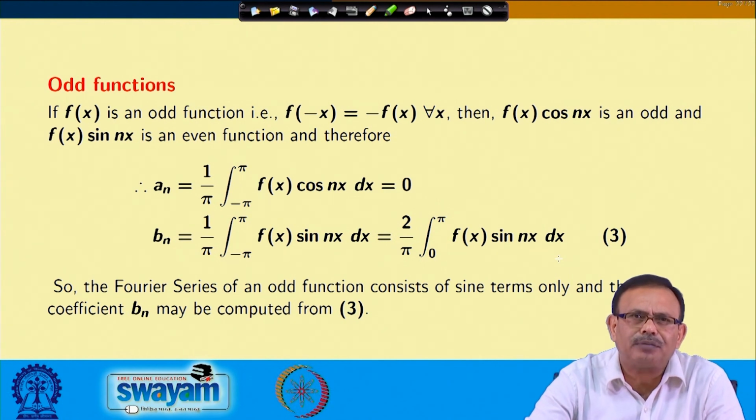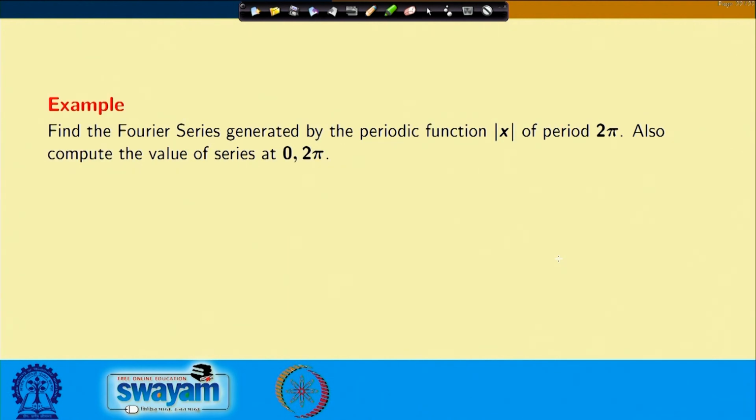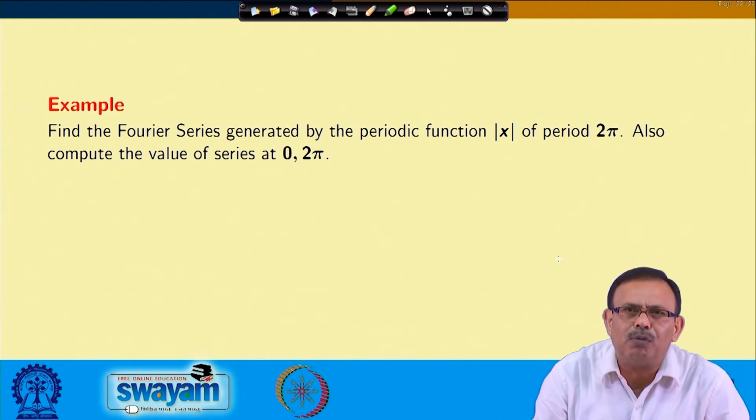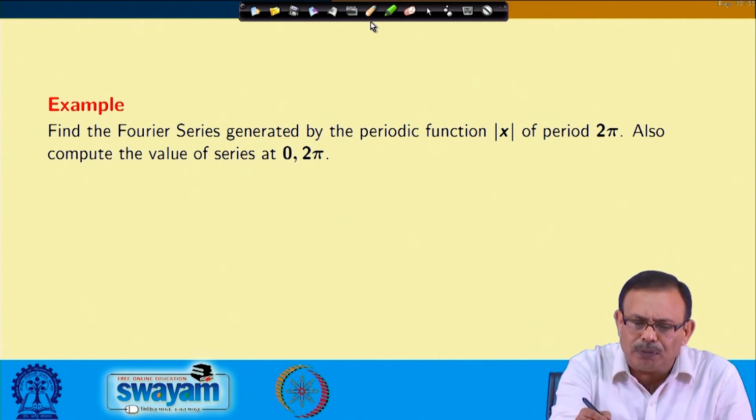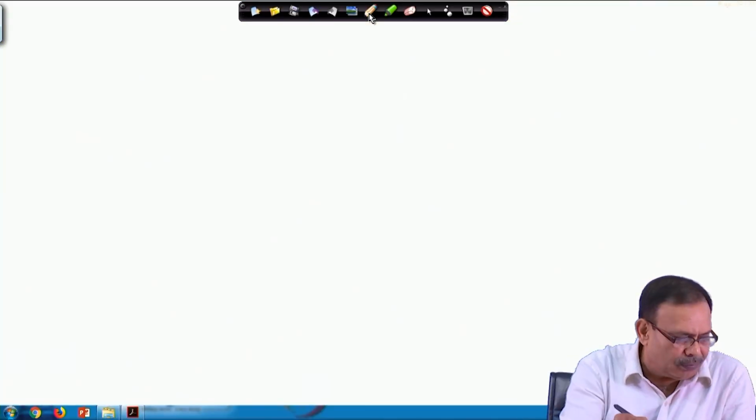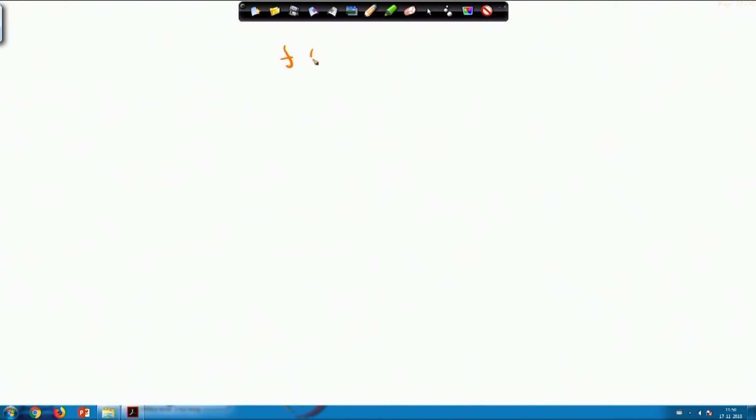Quickly let us take an example. We want to find out the Fourier series for a periodic function mod x of period 2 pi. So, let us see, your function is f(x) equals mod x.